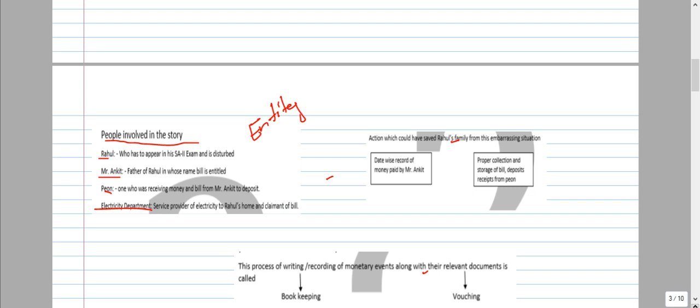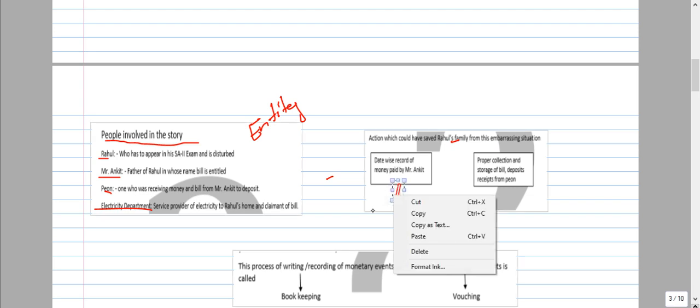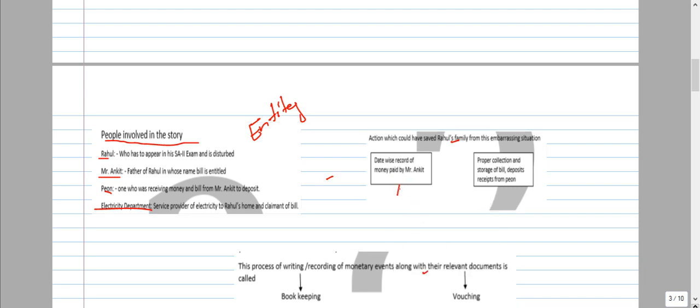An action which could have saved Rahul's family from this embarrassing situation. What are the two things? That is a date-wise record of money paid by Mr. Ankit. He has to maintain a record monthly. At the time of making the payment, he has to record that.